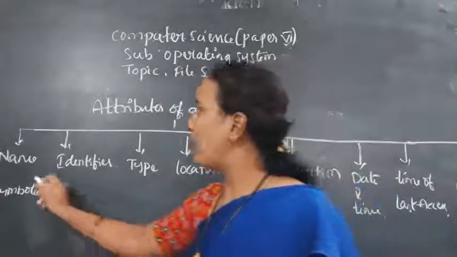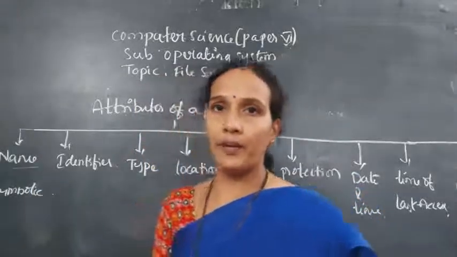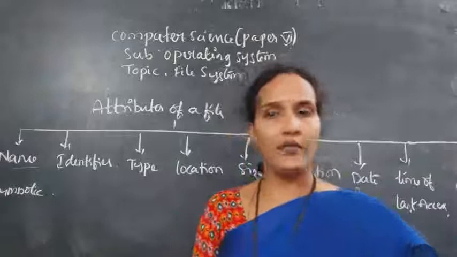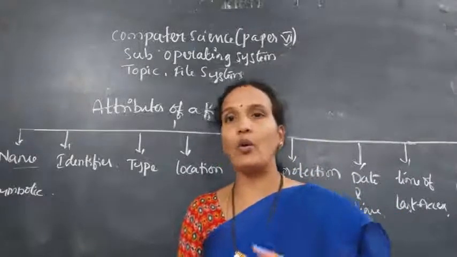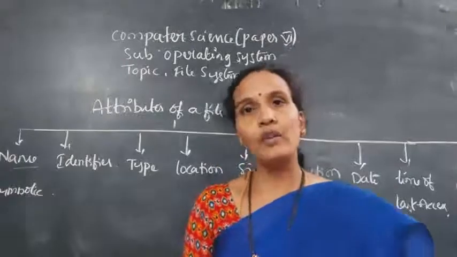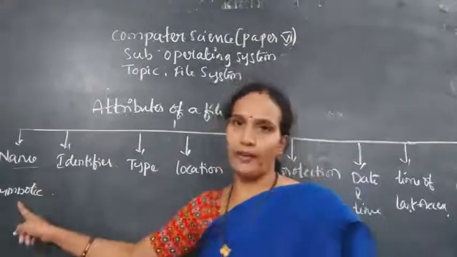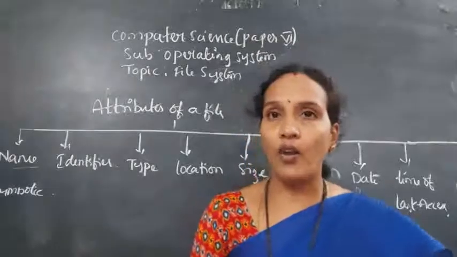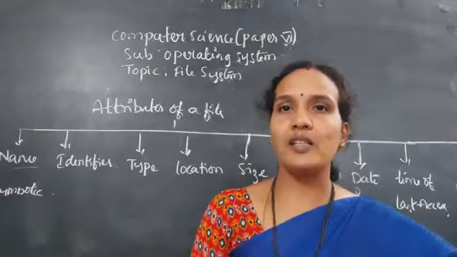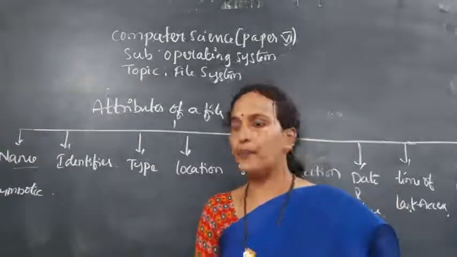Understood? And every file should have a name of the file, extension of the file, format of the file, and who will give the name and the file format? The owner who creates the file, only that person will give the name of the file. And in the system, the name of the file is stored in the form of a symbol. Symbol means that it is in a human readable form.